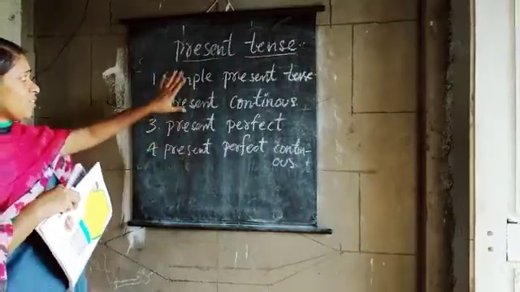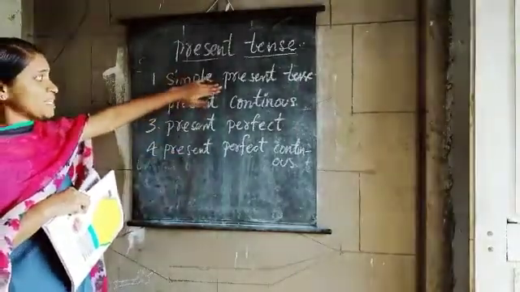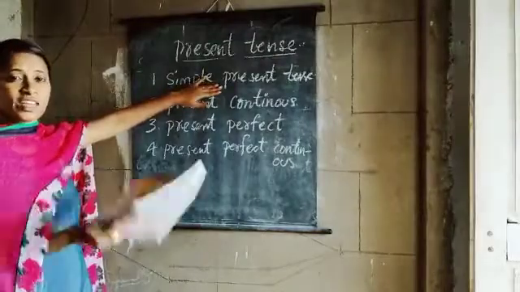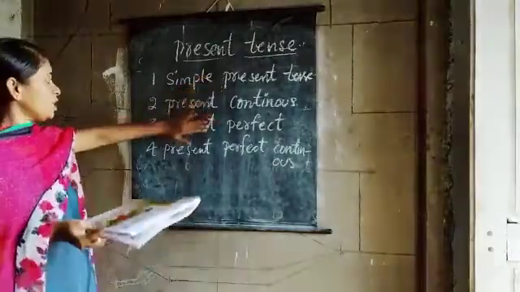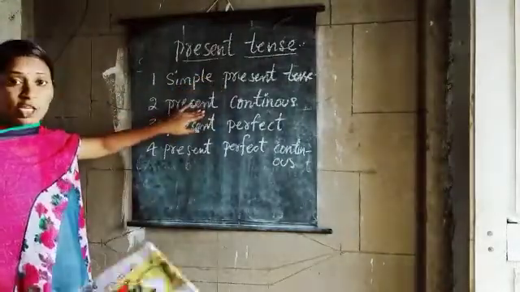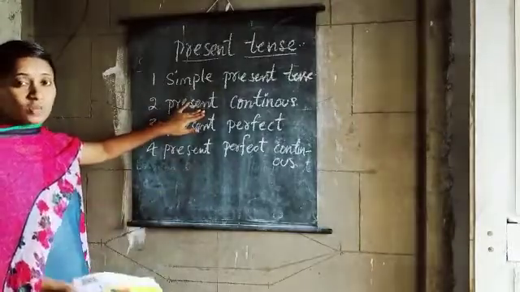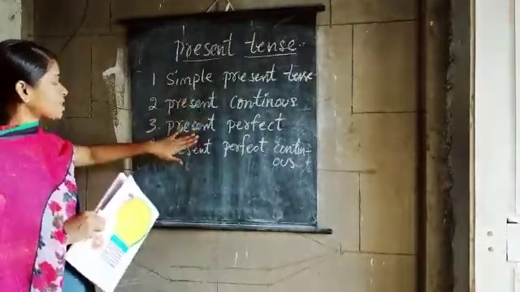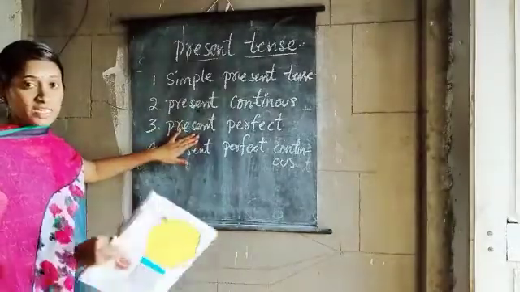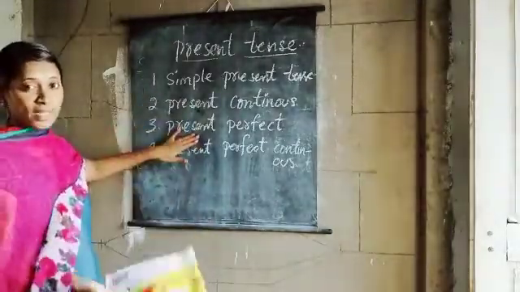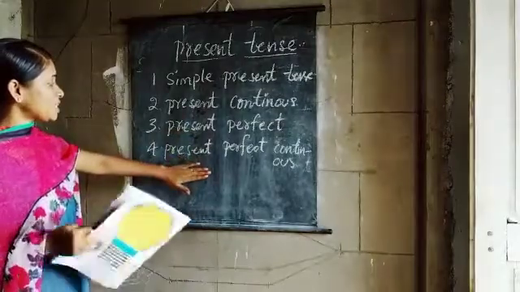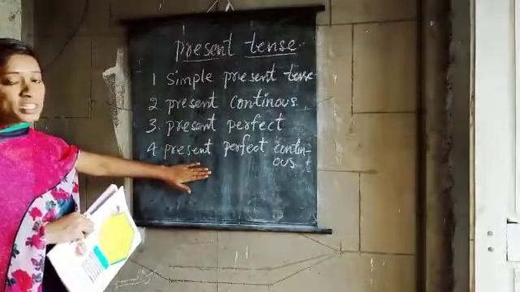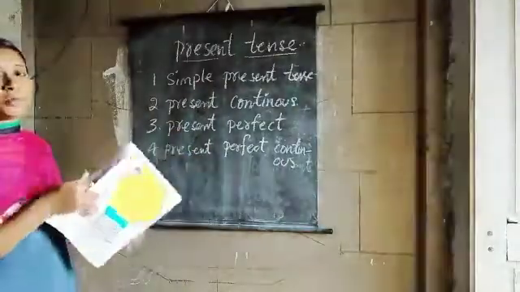Okay, children. If the sentence is in simple present tense, we can change it into passive voice. If the sentence is in present continuous tense, we can change active voice into passive voice. When the sentence is in present perfect tense, we can change it into passive voice. But when the sentence is in present perfect continuous tense, we cannot change it into passive voice.